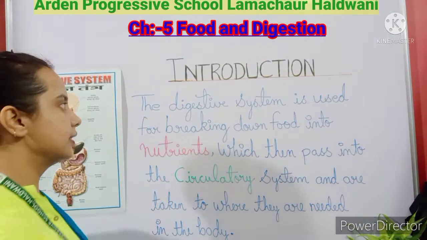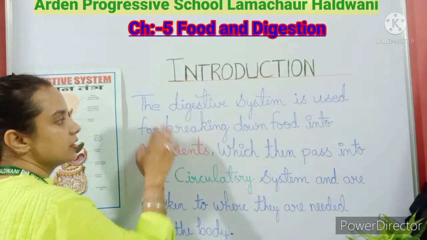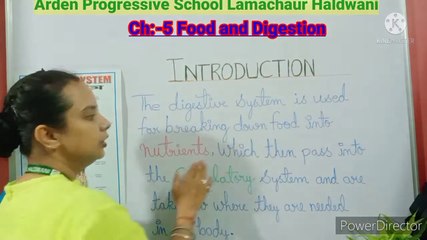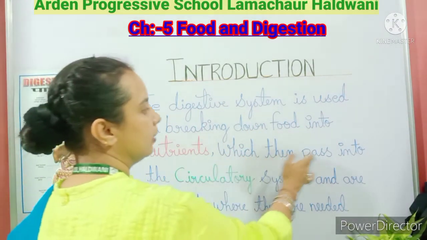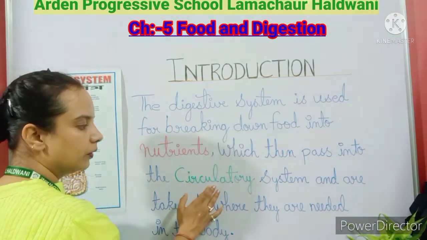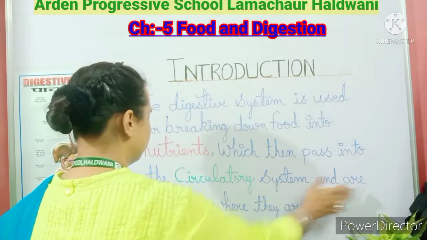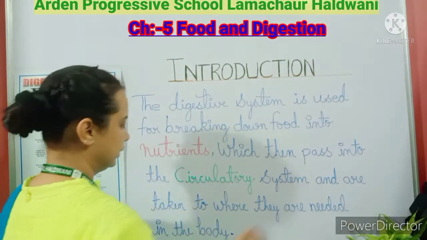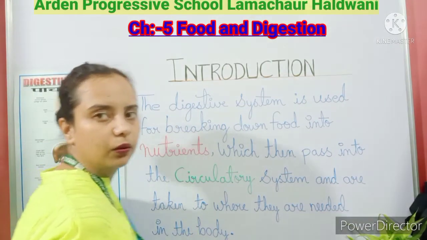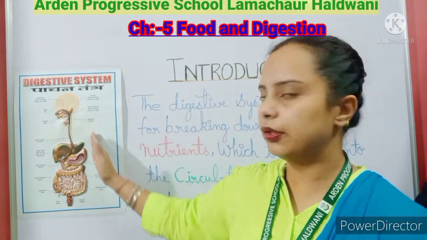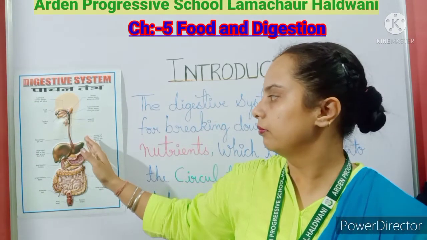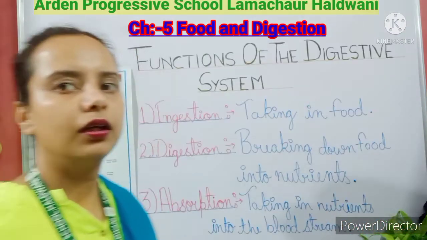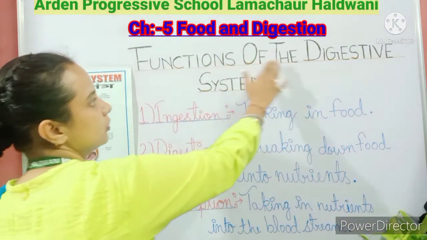Okay, so let's see it again. What is the digestive system? The digestive system is used for breaking down food into nutrients, which then pass into the circulatory system and are taken to where they are needed in the body. Okay, so from here you can see this is your digestive system. Now the next is the functions of the digestive system.